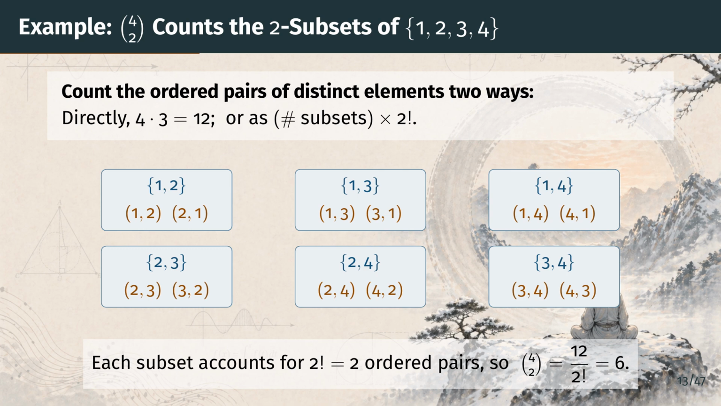Since every subset contributes exactly 2 factorial, which is 2, ordered pairs, the number of subsets is 12 divided by 2 factorial, which is 6. And 6 is exactly 4 choose 2. The general formula and the concrete count agree.